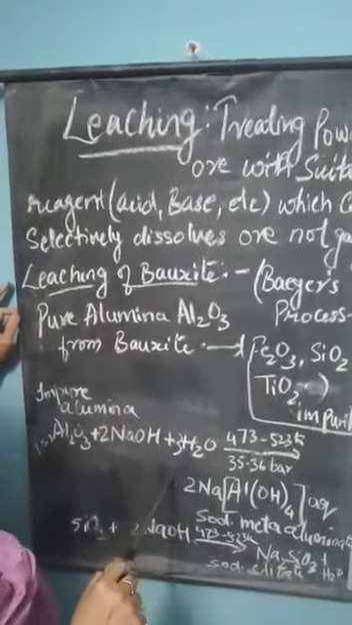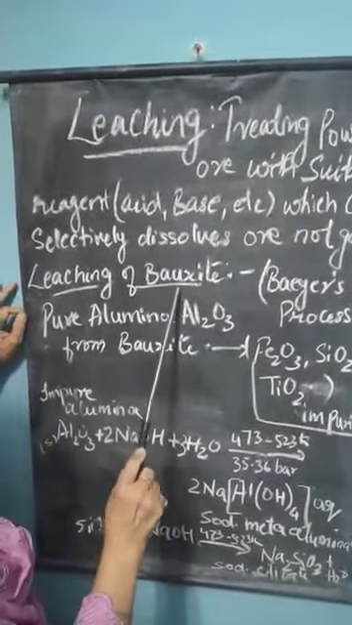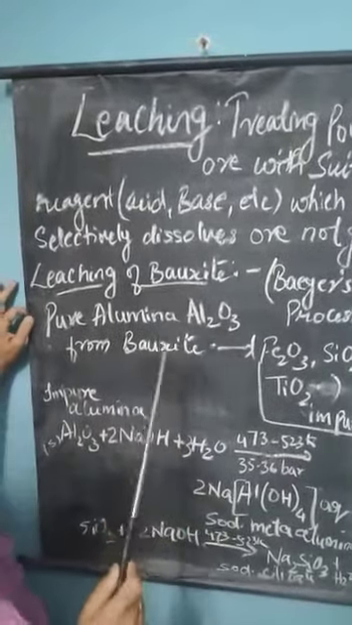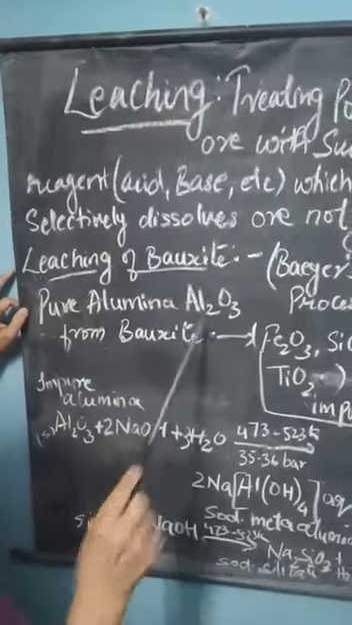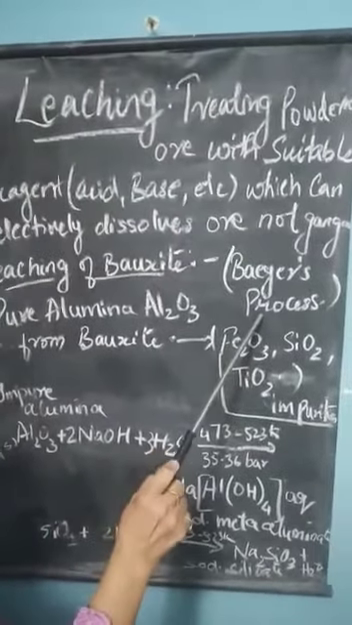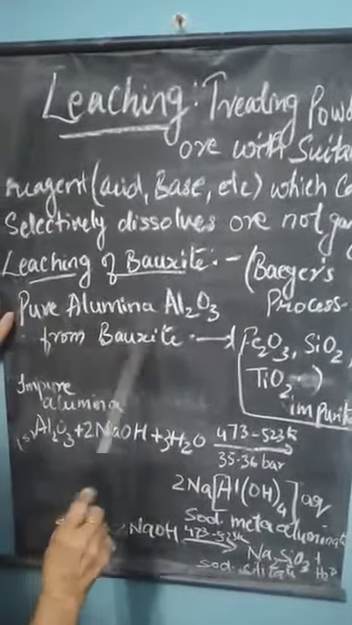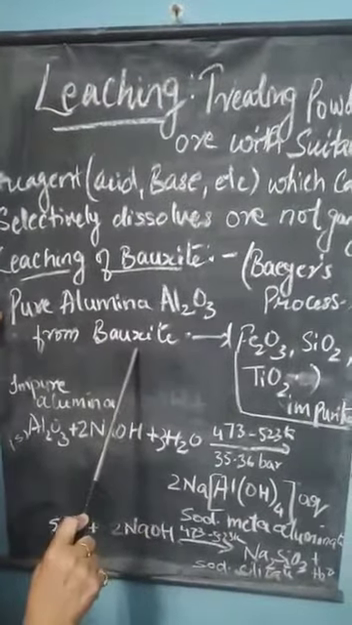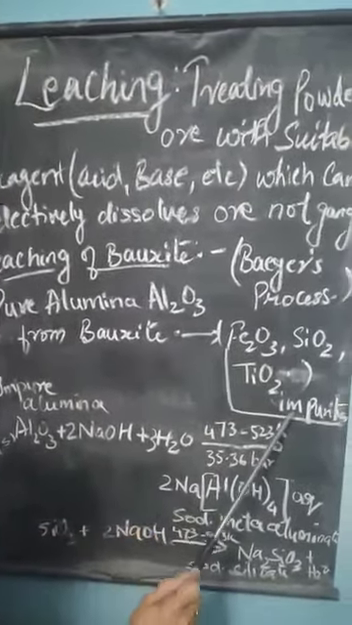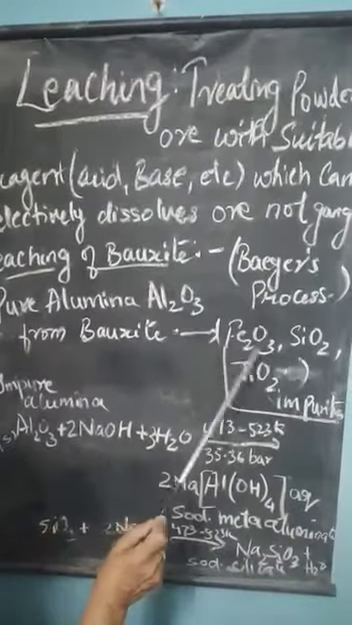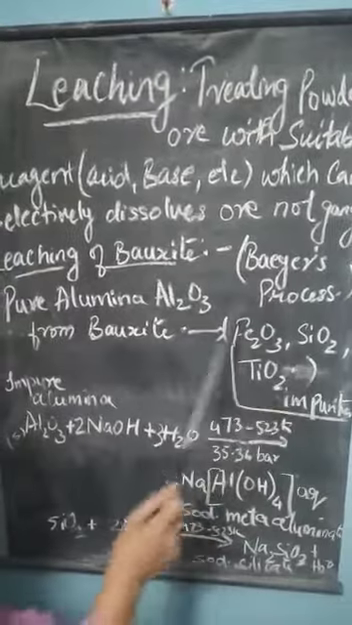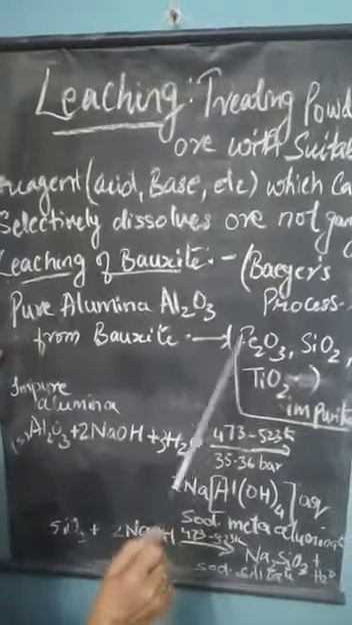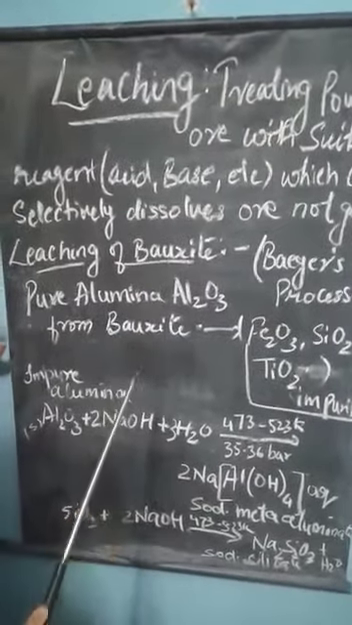I will discuss here the leaching of bauxite. Bauxite, you know, is the ore of aluminium. You also know the formula of bauxite, and the method is known as Bayer's process. In this, pure alumina from bauxite has to be obtained. The impurities present in this bauxite are iron oxide, silicon dioxide and titanium dioxide, and these are the impurities present in the impure alumina.